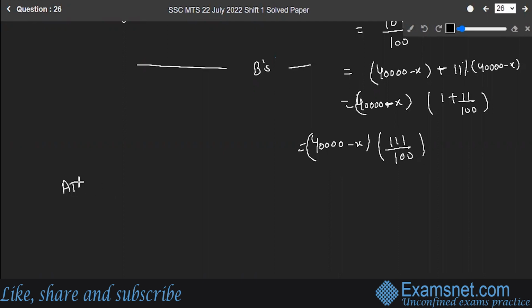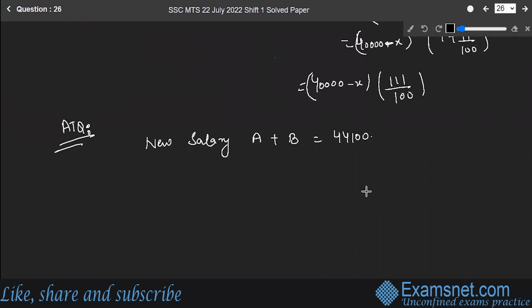Now, according to the question, the new salary of A plus B is 44,100. So that means 109 upon 100 X plus (40,000 minus X) into 111 upon 100 is equal to 44,100.